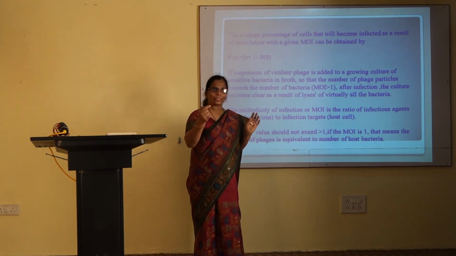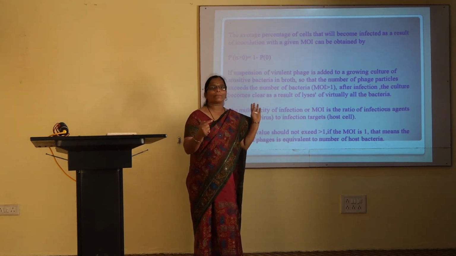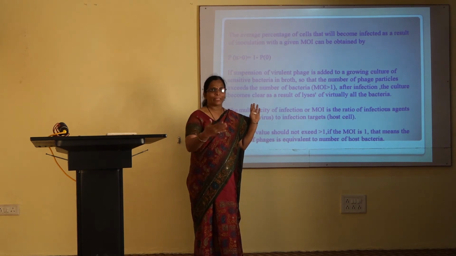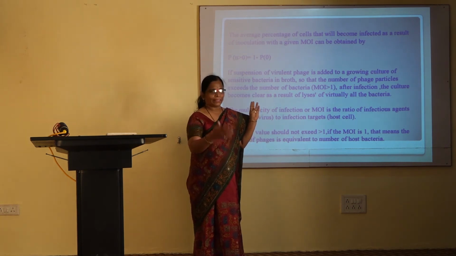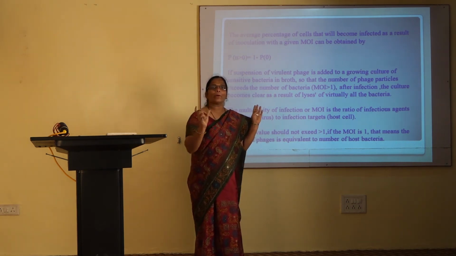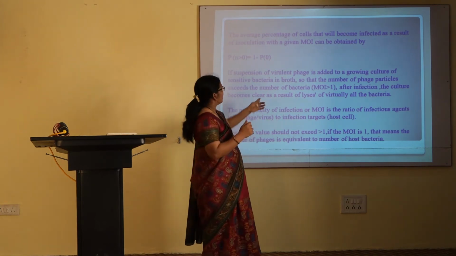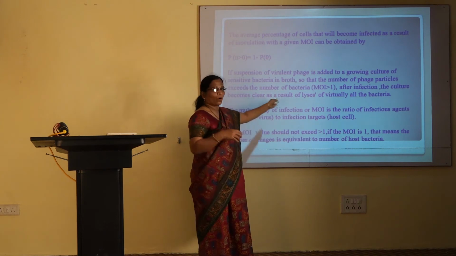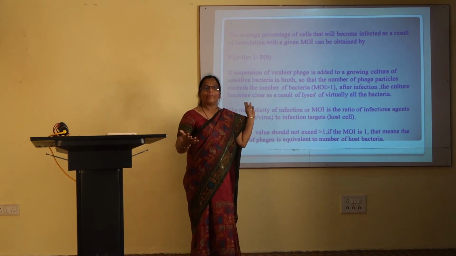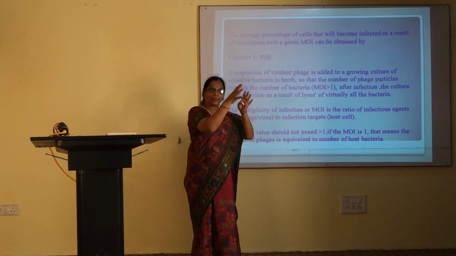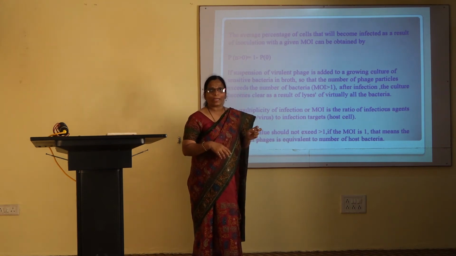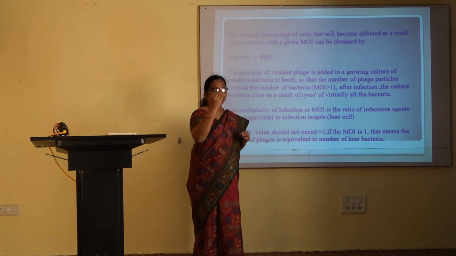Here the infectious agent is phage and the host bacteria is the specific bacteria for its infection. So 1000 upon 100, the value will be 10. So MOI 10 means all the host bacterial cells will get lysed by the number that have been added to that bacterial culture.